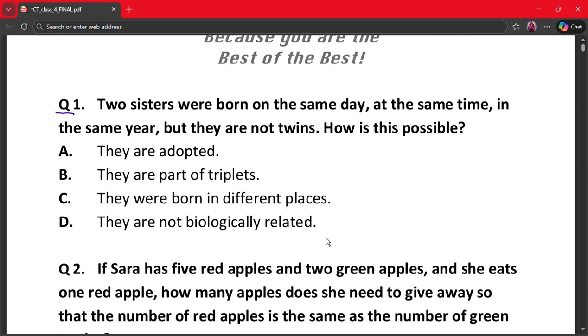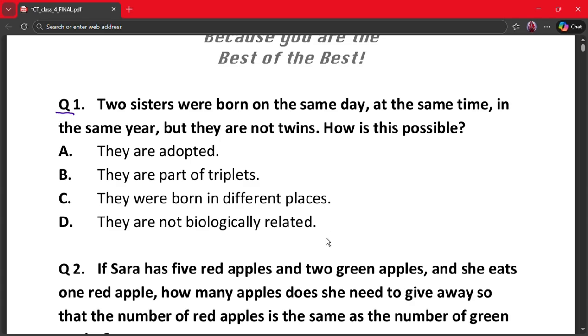Two sisters were born on the same day at the same time in the same year, but they are not twins. How is this possible? A. They are adopted. B. They are part of triplets. C. They were born in different places. D. They are not biologically related.